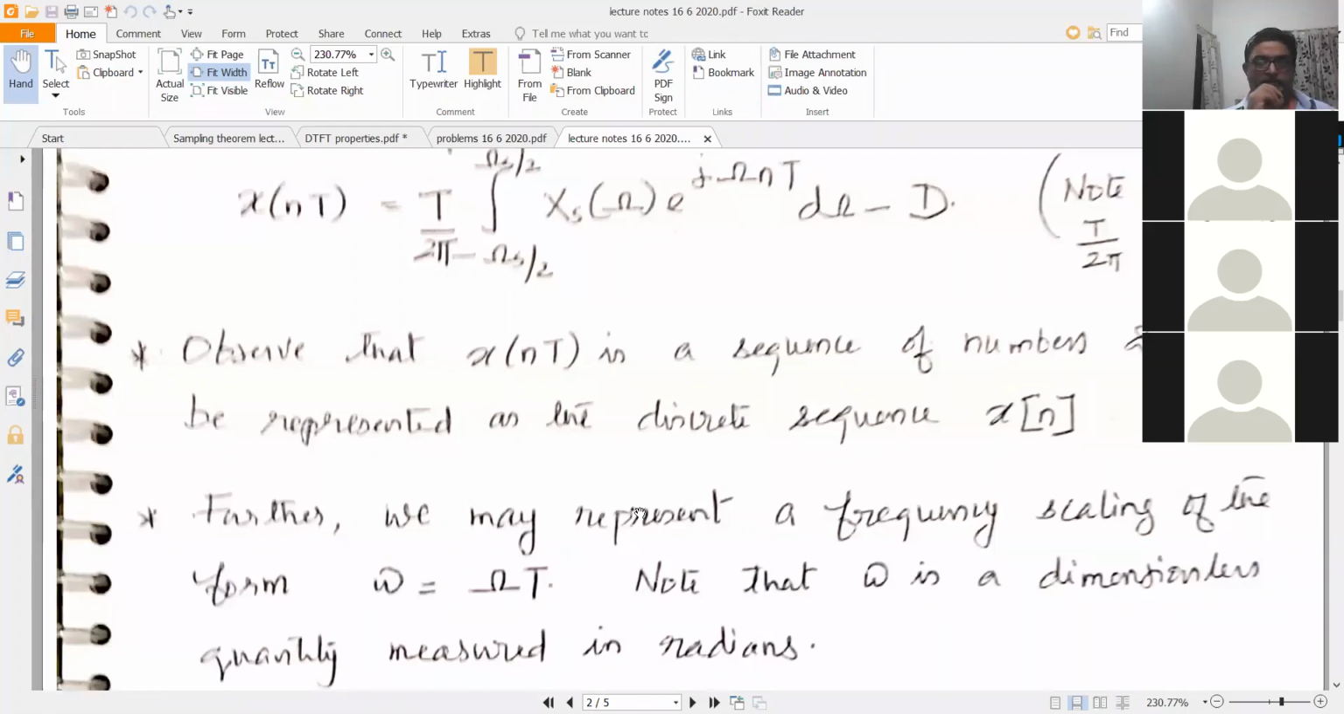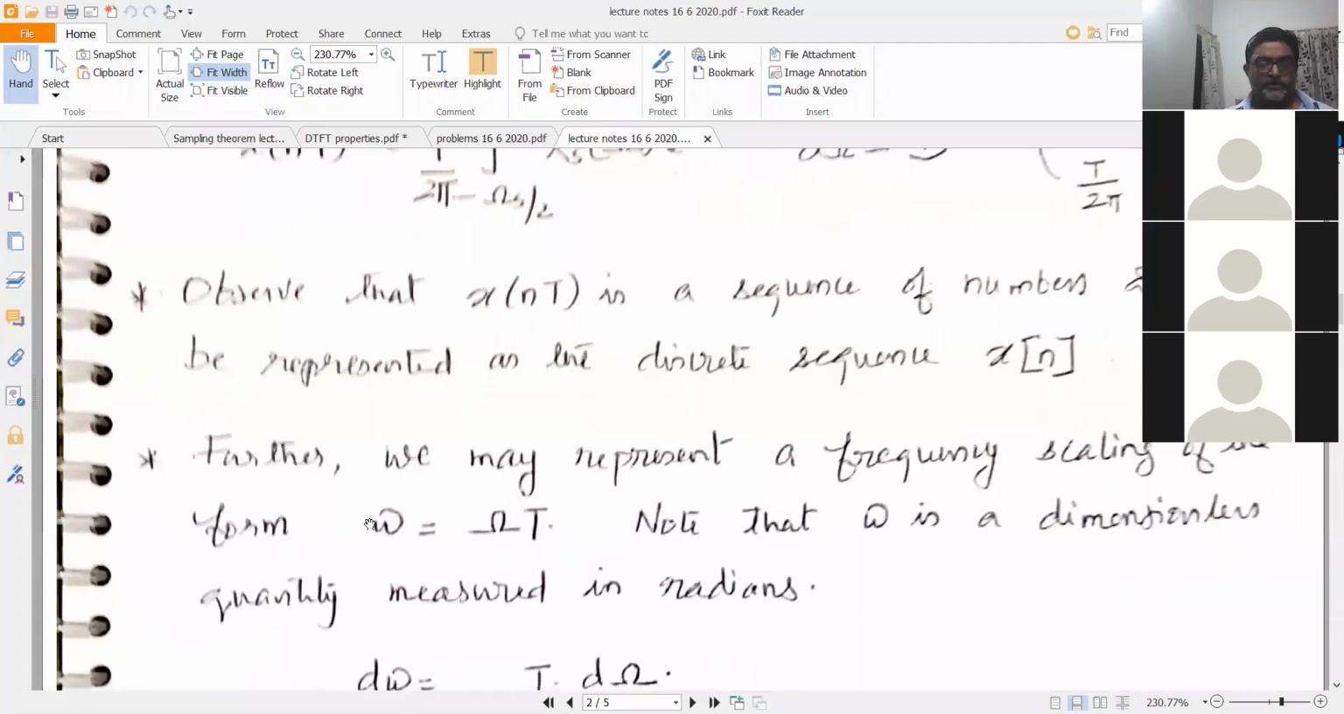Likewise, I can think of a frequency scaling in the frequency domain. So let me think of a scaling in the frequency domain in the form small omega is equal to capital omega into T. This is the first time that I have introduced the variable small omega. I don't know which symbol Manoj sir has used for representing frequency of continuous time signals. Was it small omega or capital omega?